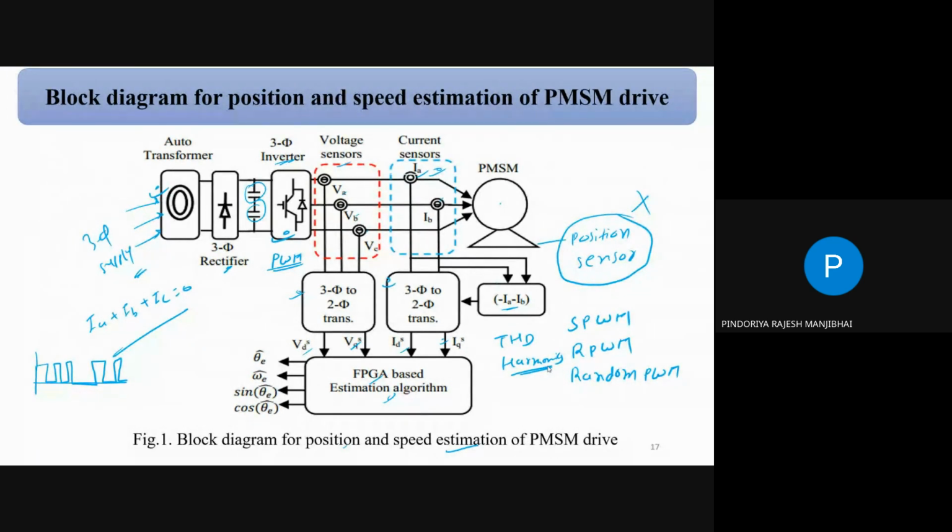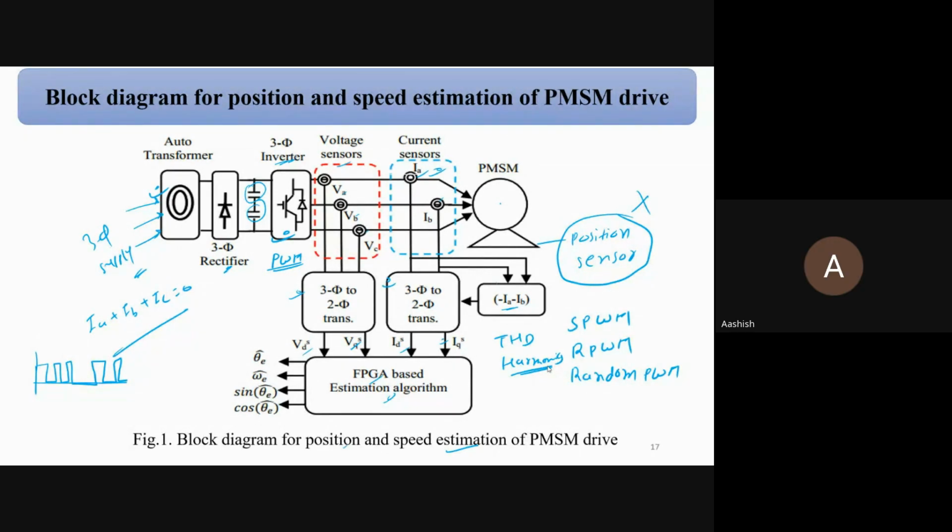So if your motor is 10 kilowatt, you have to take an inverter of maybe 11 or 12 kilowatt, because we have to consider 10 to 15% losses, correct? So depending on the switching operation, we can choose the modulation technique.